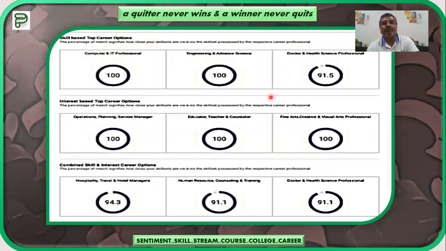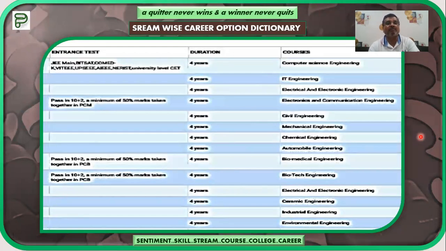And when these both have been plotted on a graph, with interest on one axis and skill on the other axis, this graph is actually the composite result. Suppose combined skill and interest career recommendation: hospitality and travel management, hotel managers 94.3. Among the top 3 careers, the second is human resource, and the third will be doctor and health science professional. So such a complete database report will be provided to you.